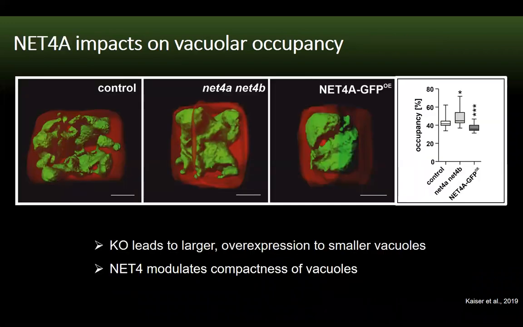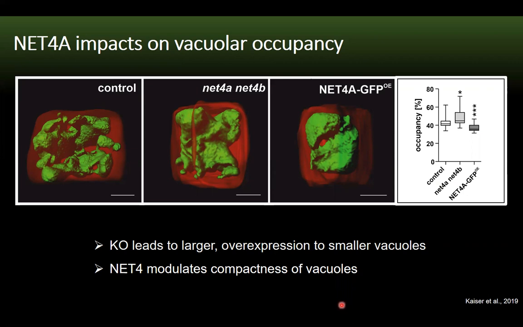So to analyze these proteins, we established knockout and overexpressing lines and could see that loss of NET4 led to larger vacuoles, while overexpression resulted in smaller, more compact vacuoles that occupied less space in the cell, as shown here in % of vacuolar occupancy. This led us to conclude that NET4 modulates the compactness of vacuoles.